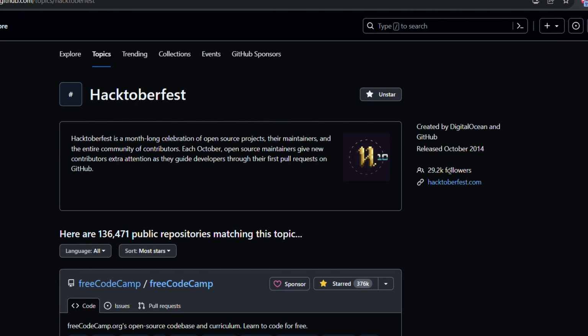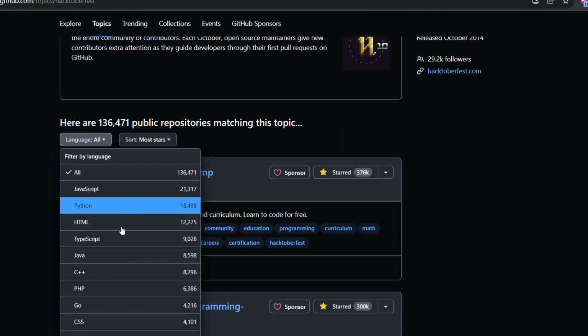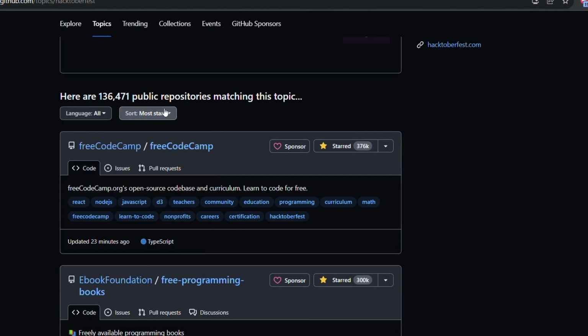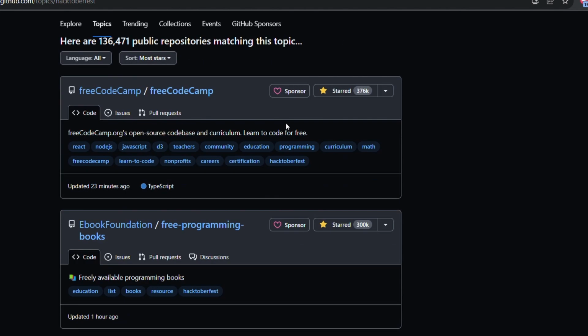So you can see, right, there are near 30,000 followers. So here you can go and hover, and you can contribute to any of the language related repositories, and you can also sort them by stars, forks, and recently updated. There are different types of repositories. We'll see this information in a bit.